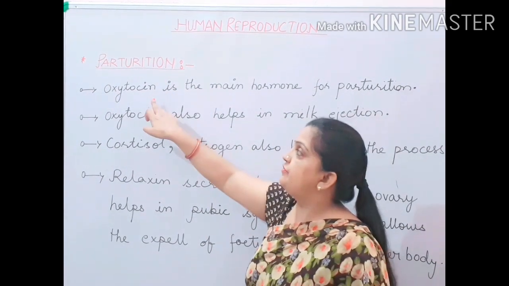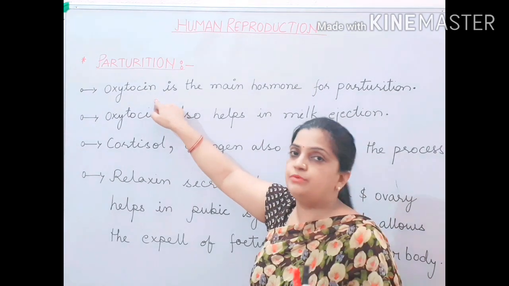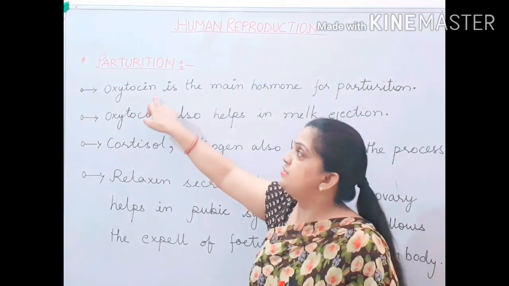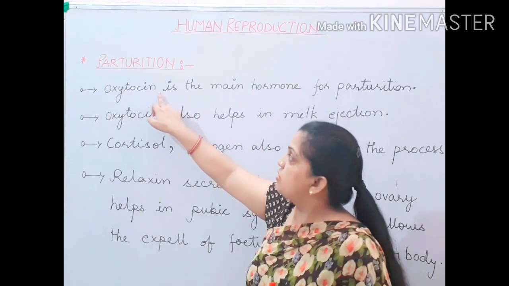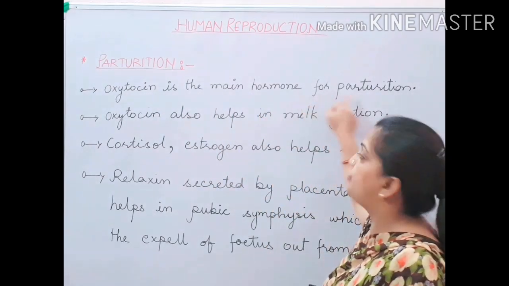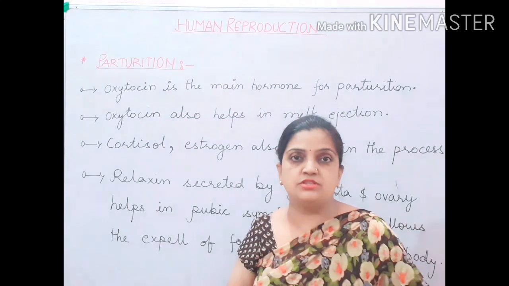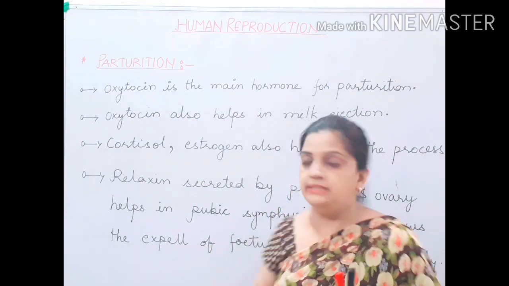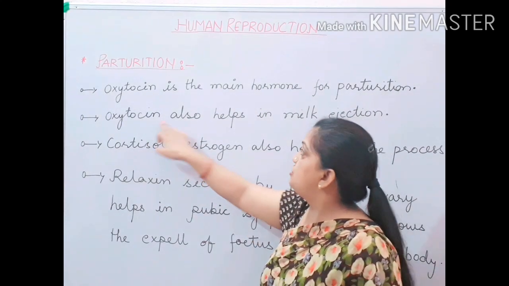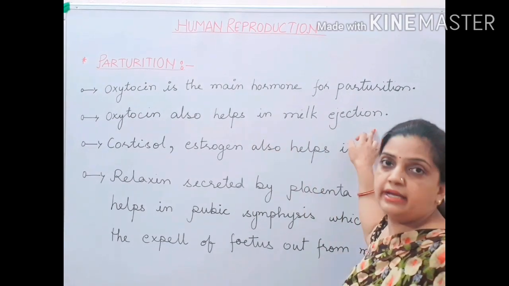Now children, the first hormone, which is the most important hormone in the process, is oxytocin. Oxytocin is the main hormone for parturition. This oxytocin activates the process of delivery of the child. Oxytocin also helps in milk ejection.